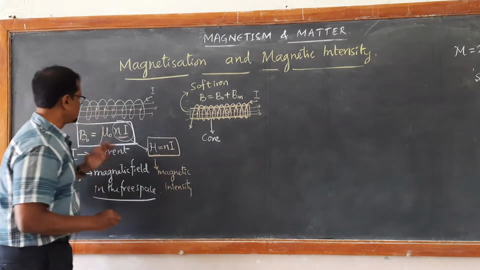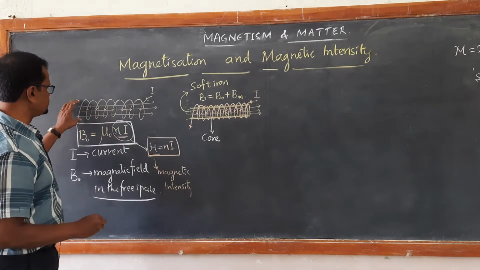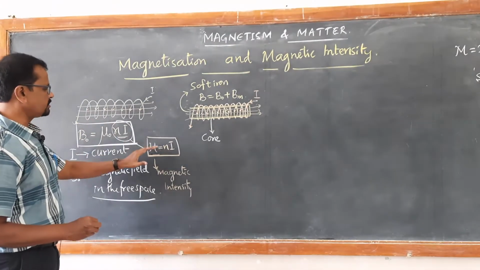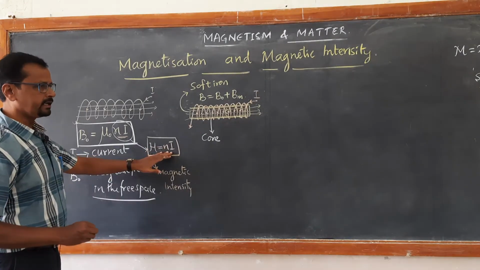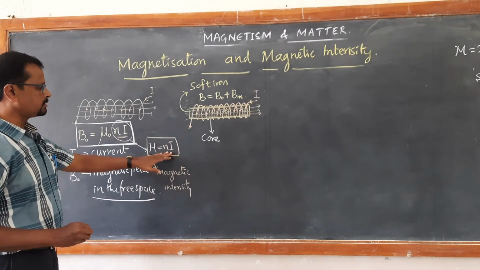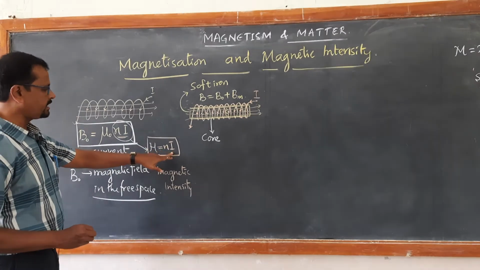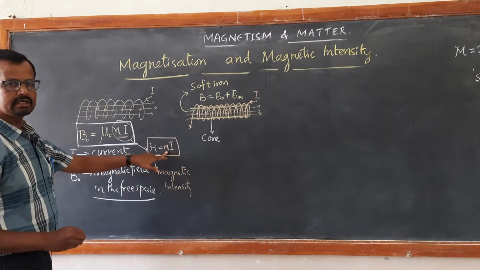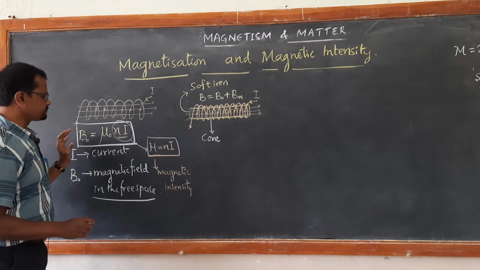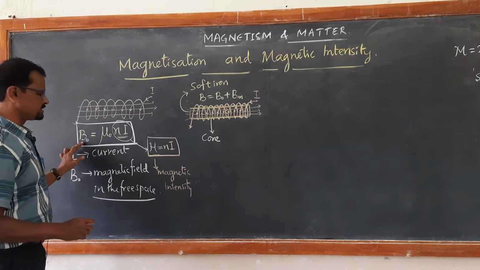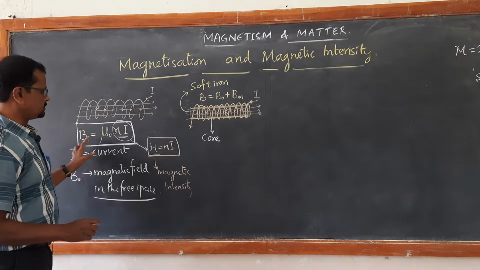The magnetic field induced in the space depends on this magnetic intensity, which again depends on external factors like the current and the number of turns per unit length of the solenoid. Magnetic field is measured in tesla.